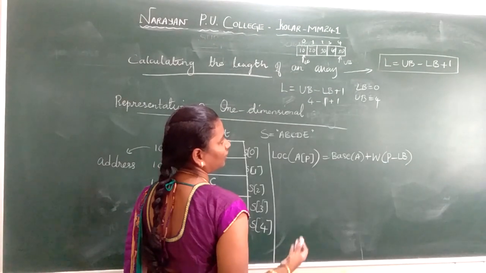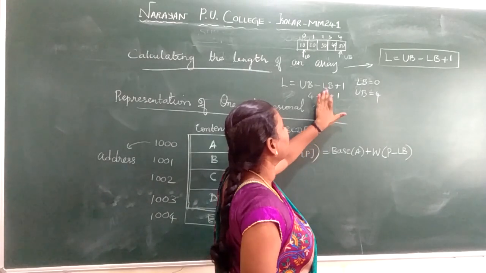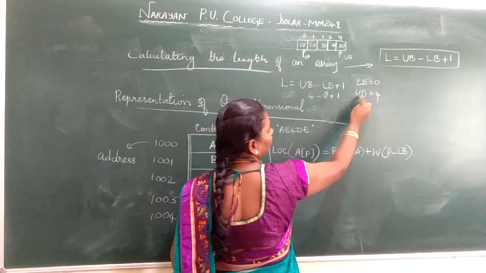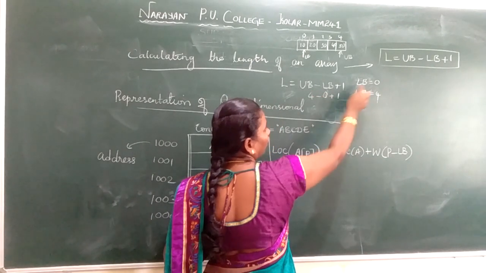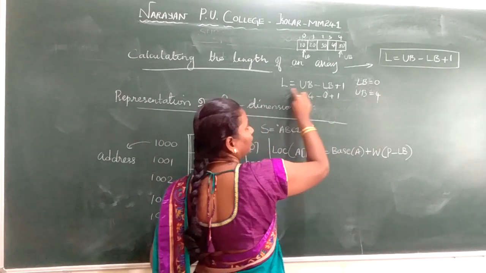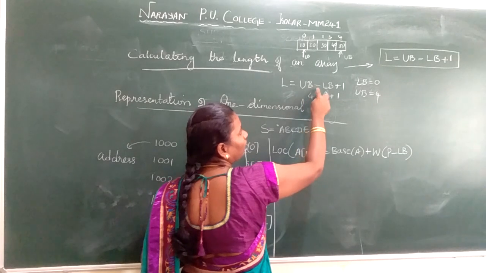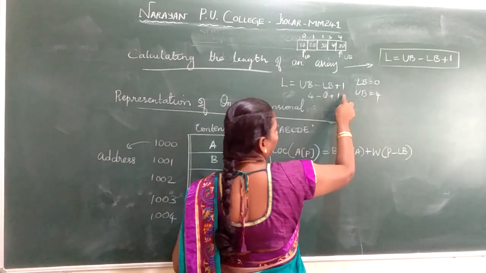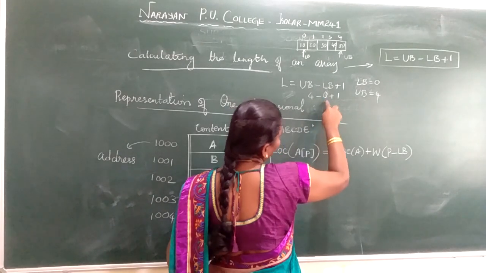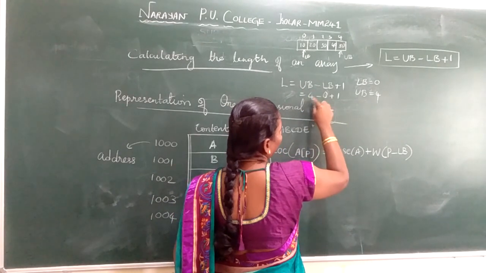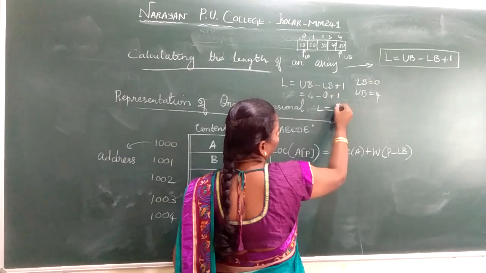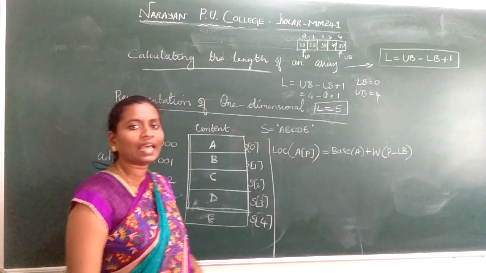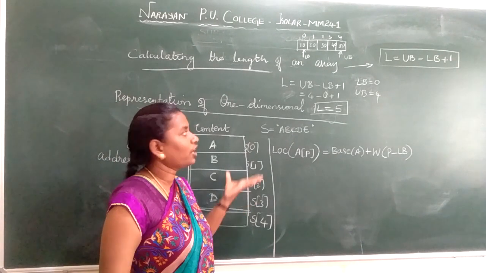No, your lower bound is 0, so here you need to put 0: 4 minus 0 plus 1. Upper bound is 4, lower bound is 0. I repeat, L is equal to UB minus LB plus 1. Upper bound is 4, lower bound is 0. 4 minus 0 is 4 only. 4 plus 1 is 5. So the length of the array is 5. That means the array indexing always starts from 0.